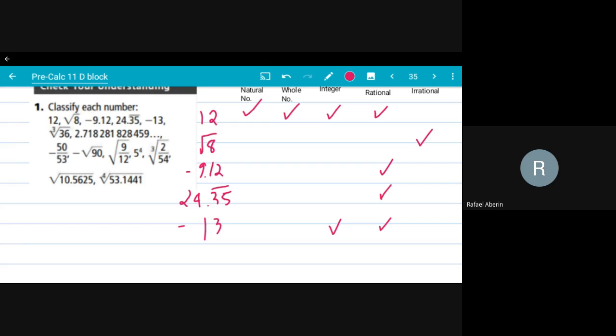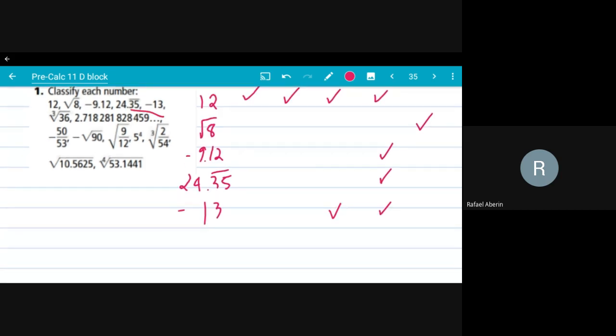Well, let's just choose another one here, like this one here, 2.718, whatever. And it is continuing on. Well, it is not rational because it doesn't end and there is no pattern.